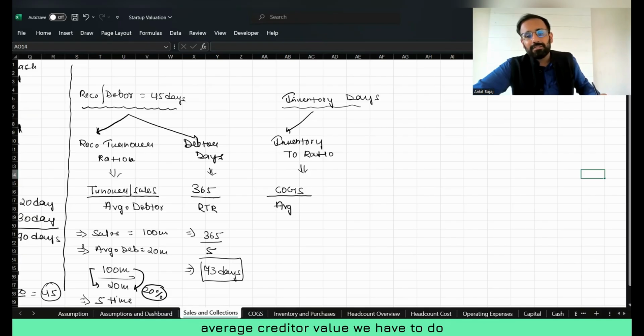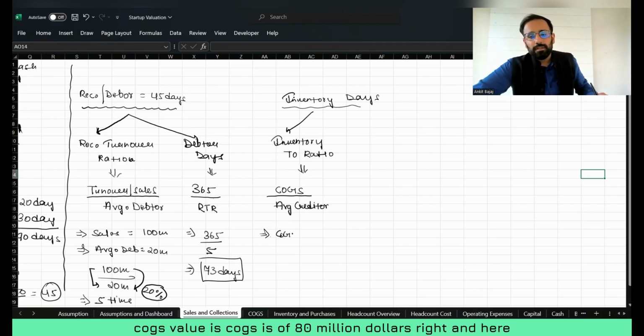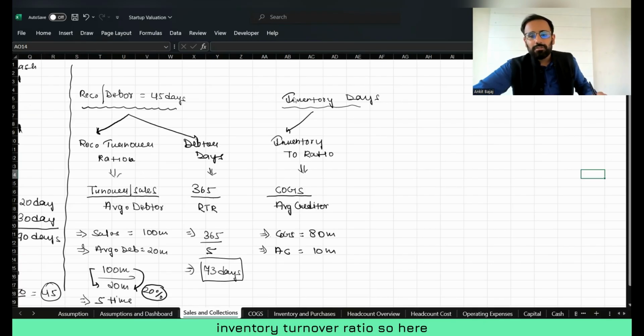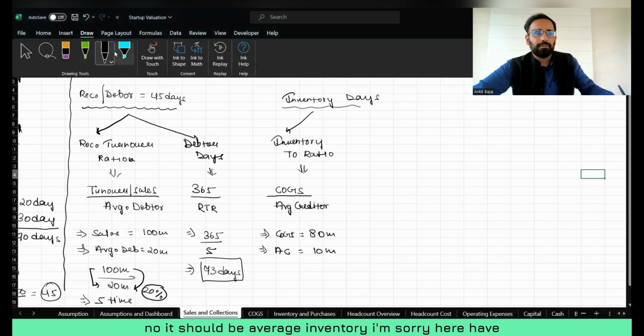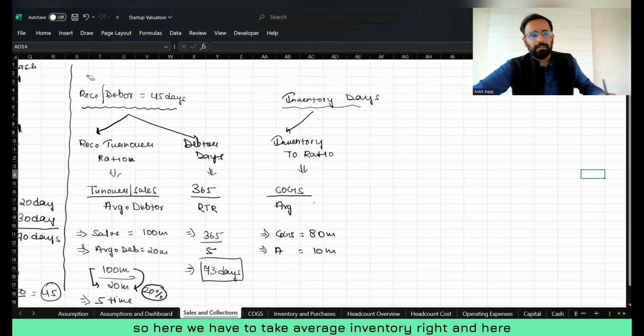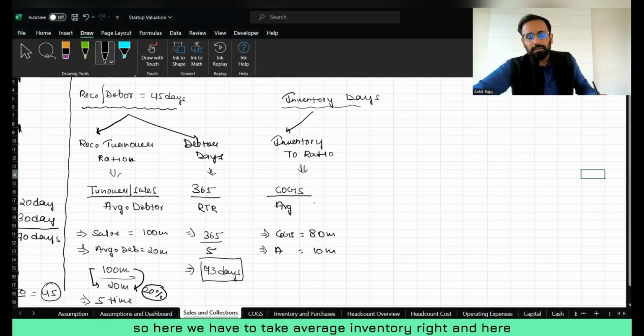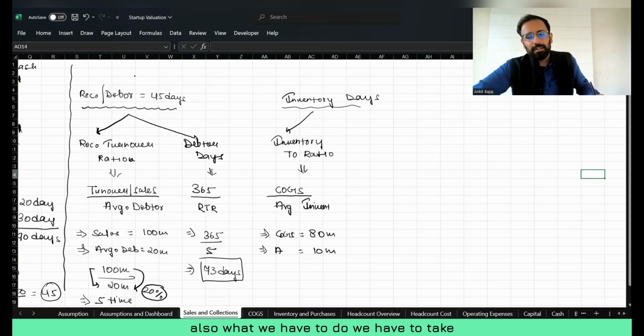And here, we have to take the average inventory value. Let's suppose COGS is $80 million, and the average inventory value is 10 million. I'm sorry, earlier I said creditors, it should be average inventory.